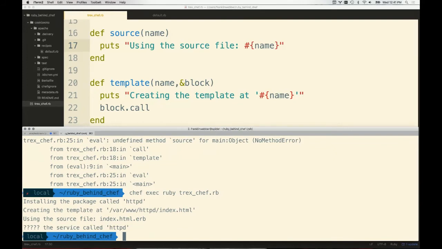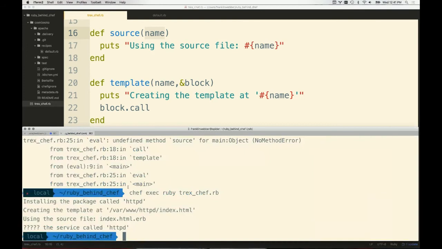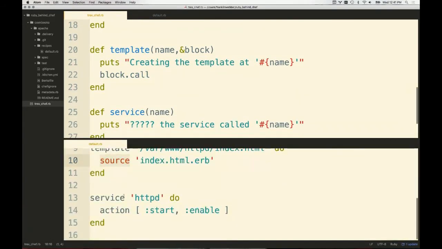So when it gets to that point and the block gets called, the contents of that block get executed. And so the block comes in, right? This block gets passed. So first parameter, second parameter, they come into the template method. The first parameter gets inserted here into this sentence. And then the second parameter, this whole block just gets executed. And when that gets immediately executed, there's a source method in that. And so that gets called with the name, and it tells us that using the source here. So that's it, right? So let's go to the second one, which is the service one.